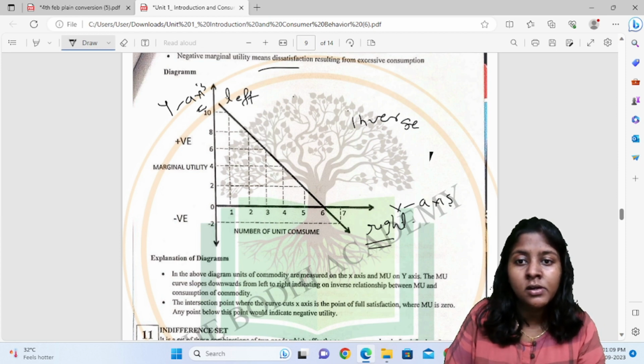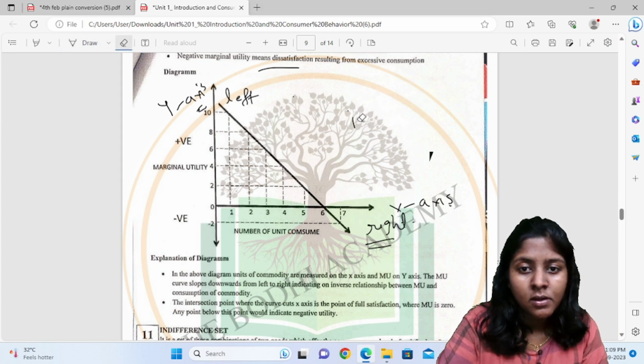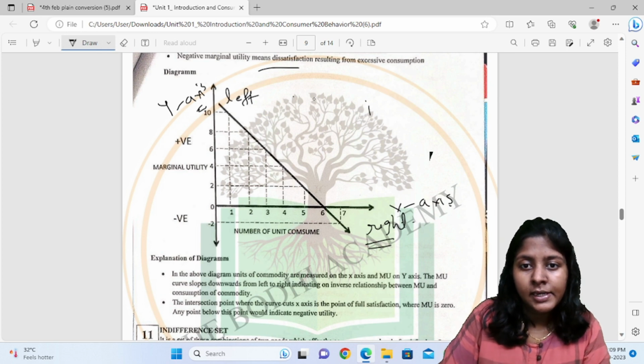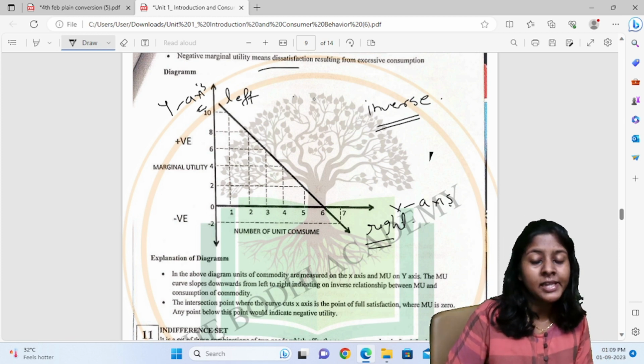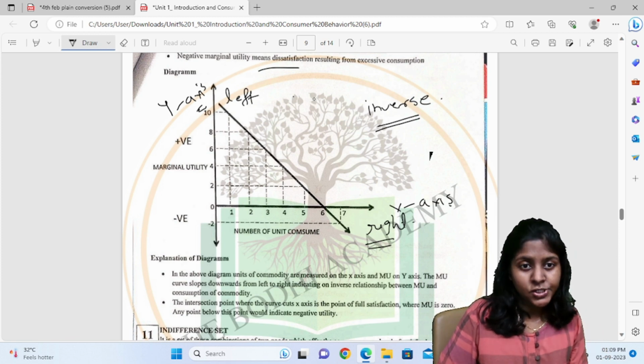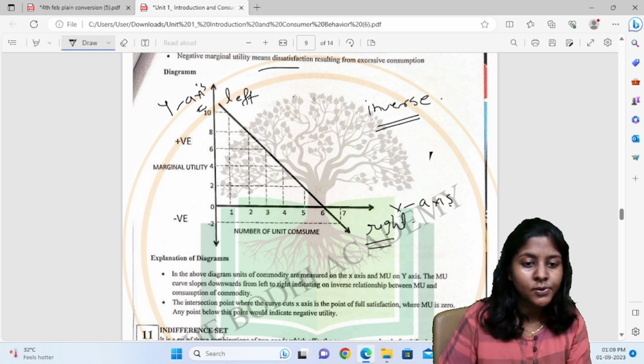This word, inverse, is very important here: there is an inverse relationship between your marginal utility and the number of units consumed.